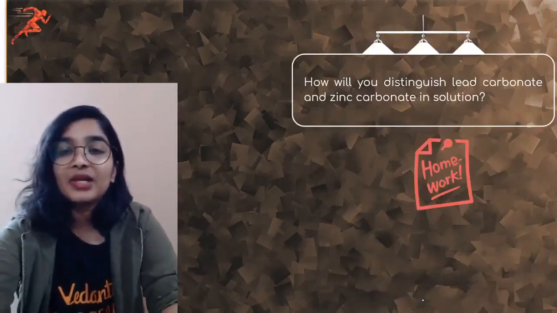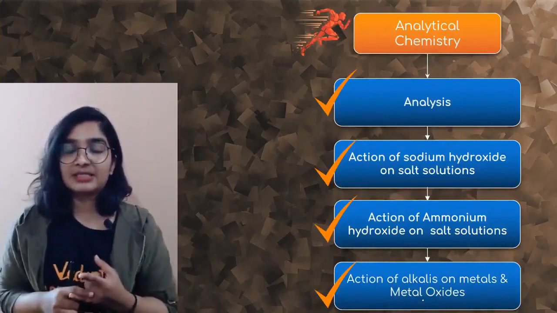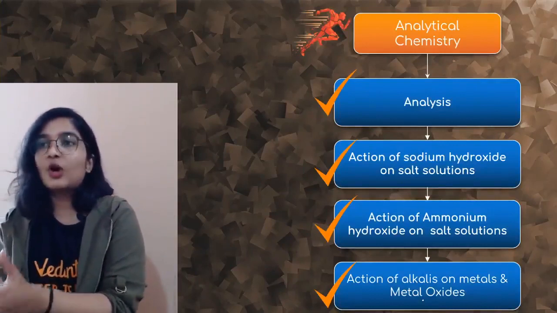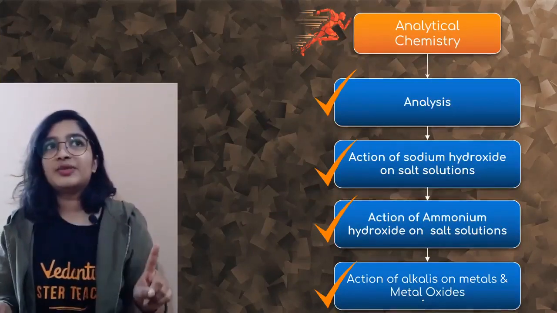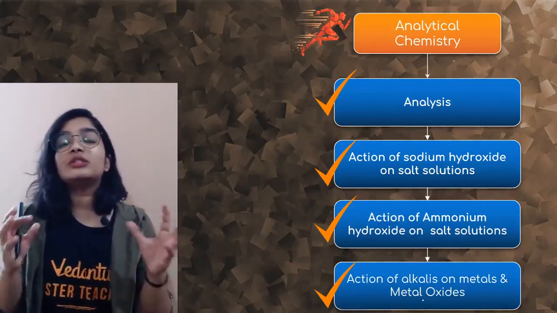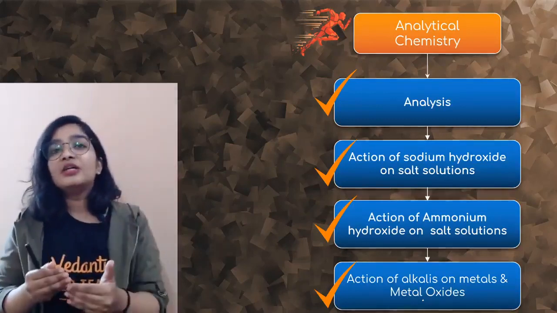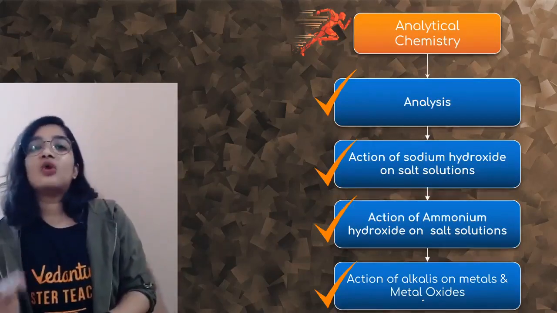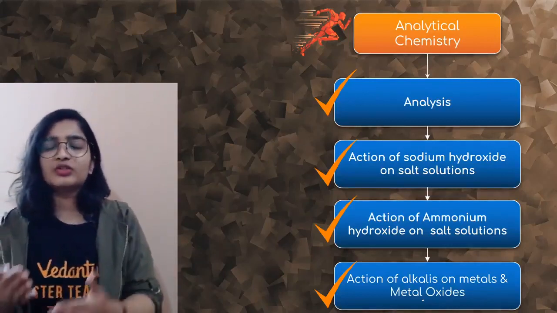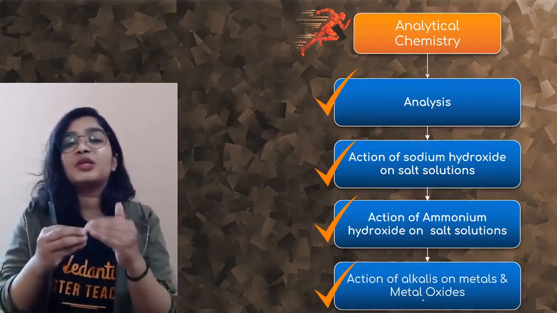Let me tell you again, you should know the color of the precipitates. The color of the precipitates remains the same, right? Copper, blue; Fe2+, green; Fe3+, reddish brown. This should be etched in your mind. And then, which precipitate dissolves on addition of excess NaOH and ammonium hydroxide? How do you distinguish two different compounds? That is something you have to work on.